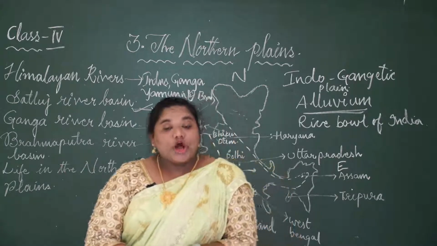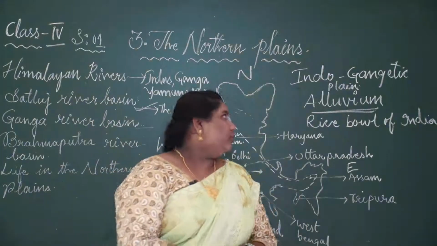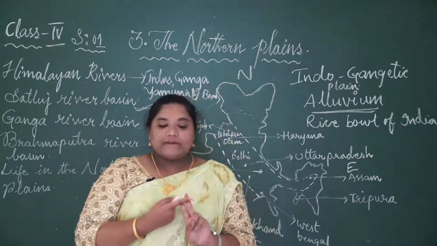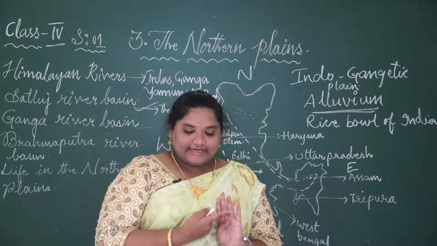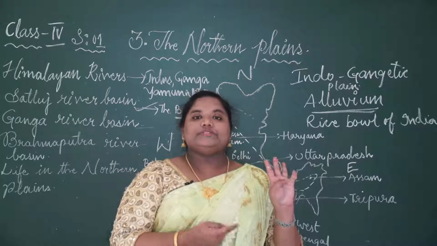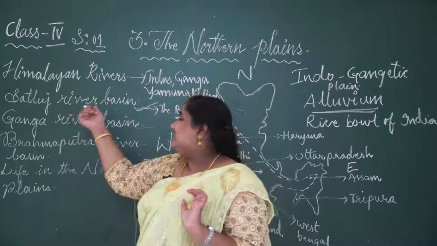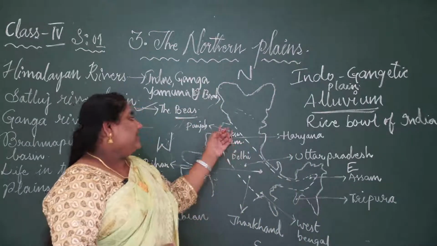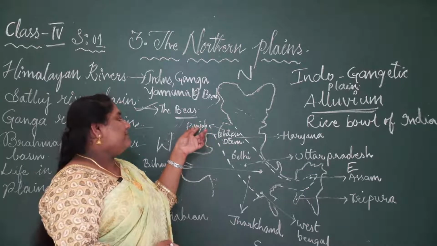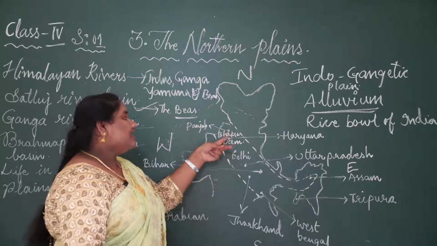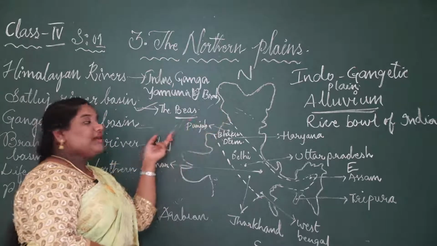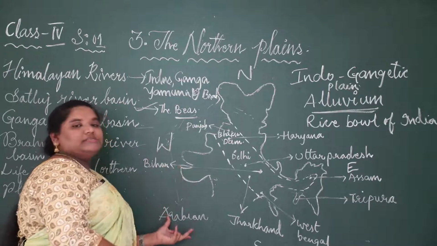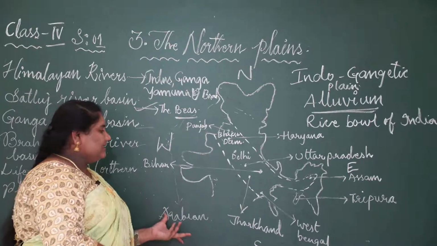Then what are the major crops grown in this region? As I have told you, it is also called the rice bowl of India. So paddy is grown much. Then wheat, paddy, cotton and sugarcane are the main crops grown in this region, in the Satluj River Basin. These are grown very much. So Satluj River Basin flows through the states called Punjab and Haryana. It flows to the southwest and mixes up with the river Indus, and then they join the Arabian Sea, a large water body.